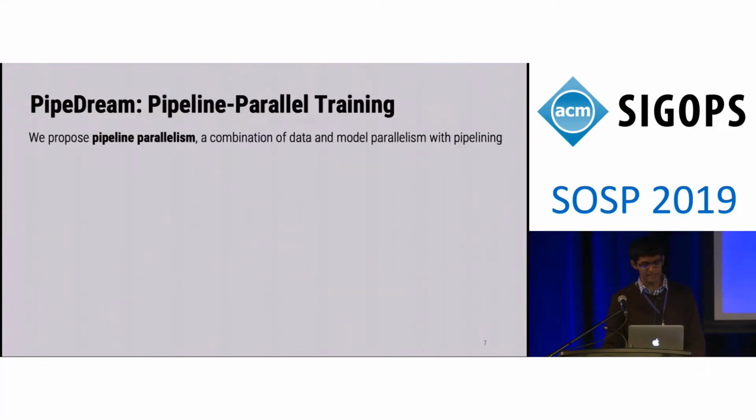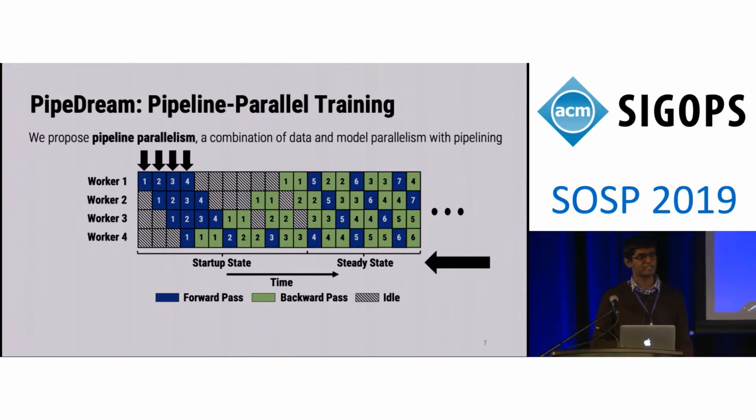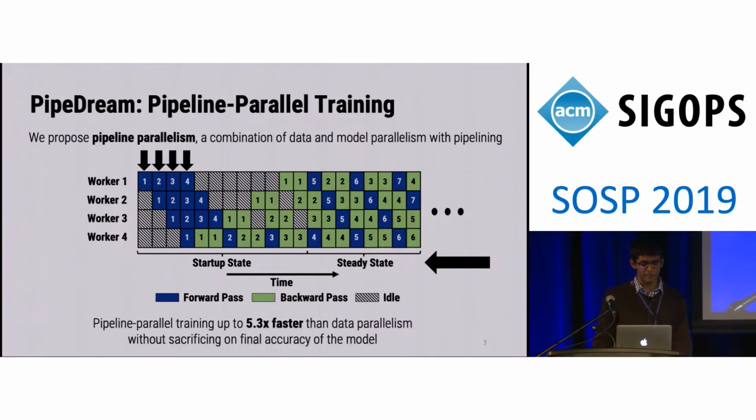In order to solve these issues, we propose pipeline parallelism, a combination of data and model parallelism with pipelining. The timeline figure now looks like this, where we have multiple inputs injected into the pipeline at any point in time. This ensures that in steady state, all of our workers are going to be active, and there are no idle periods. Note that the total amount of time spent in steady state far exceeds the total amount of time spent in the startup phase. Pipeline parallel training is able to accelerate training by up to 5.3x compared to existing methods like data parallelism without sacrificing on the final accuracy of the model.